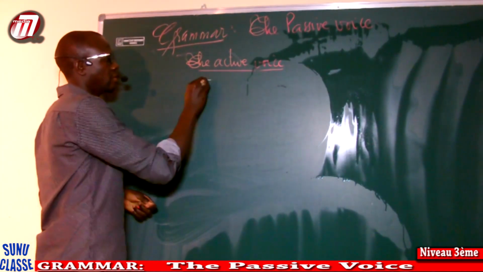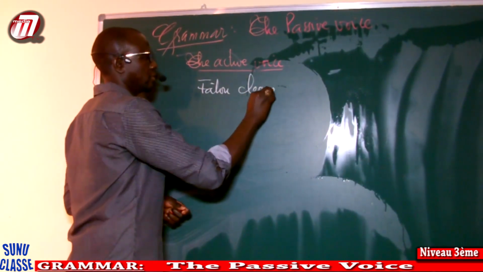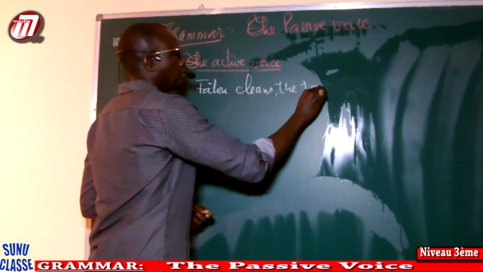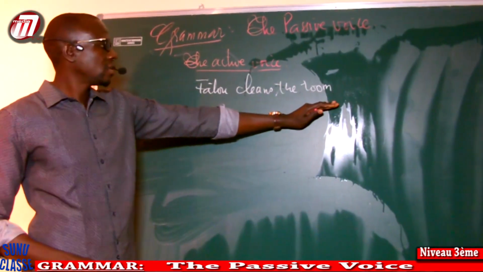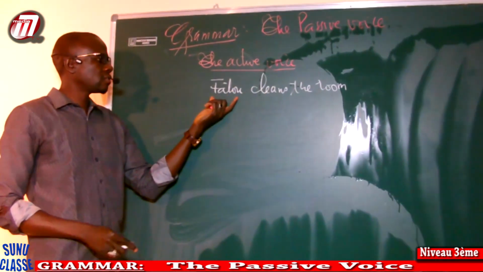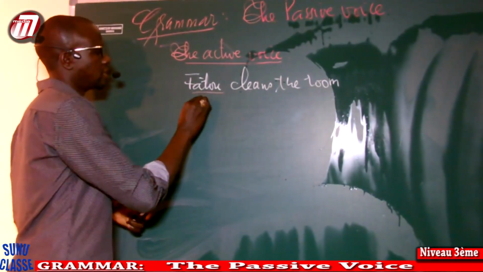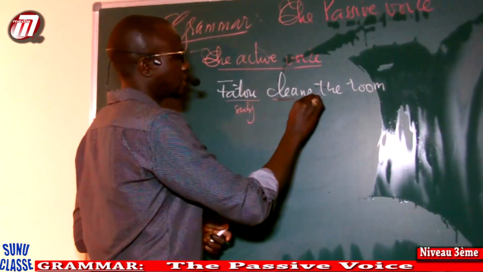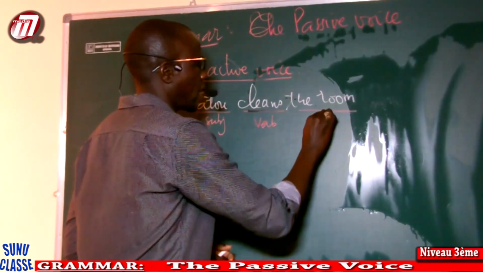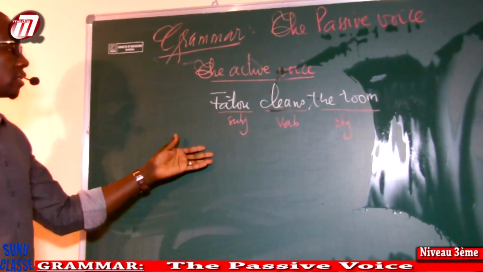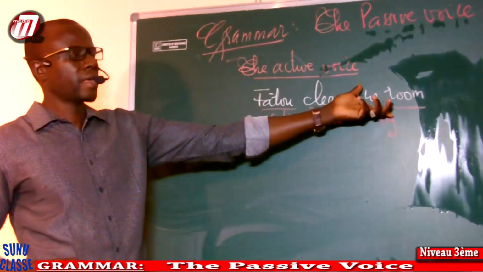For example, Fatu cleans the room. This sentence is in the active voice. The sentence is composed of a subject, a verb, and an object. Fatu is the subject, cleans is the verb, and the room is the object. But here you have a direct object. Now here Fatu performs the action, or Fatu does the action.